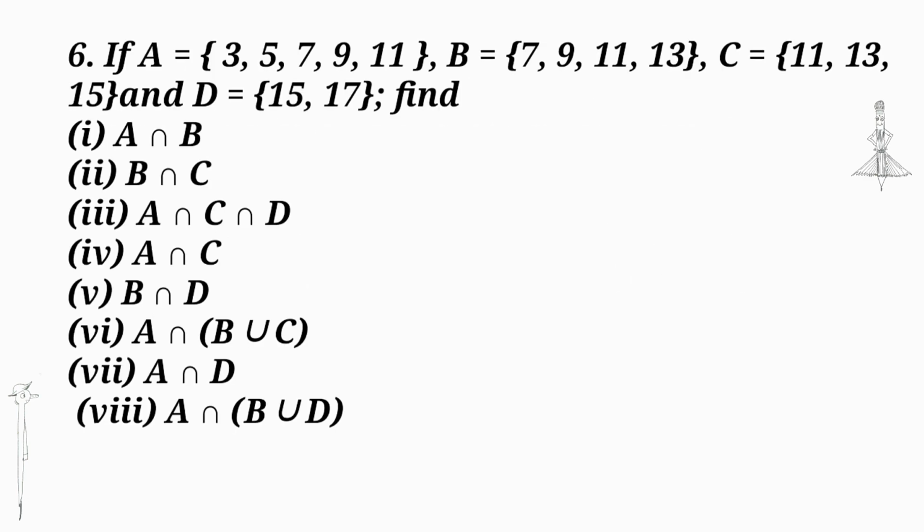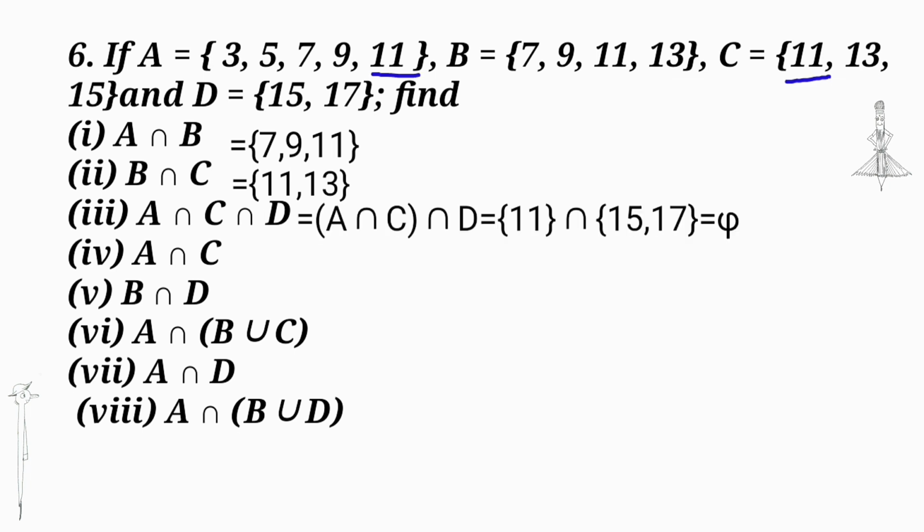If A is equal to {3, 5, 7, 9, 11}, B is equal to {7, 9, 11, 13}, C is equal to {11, 13, 15}, and D is equal to {15, 17}. Find A intersection B, common to A and B, is equal to {7, 9, 11}, B intersection C is {11, 13}, and A intersection C intersection D is equal to {11} intersection {15, 17}, which is equal to the null set because there are no common elements.